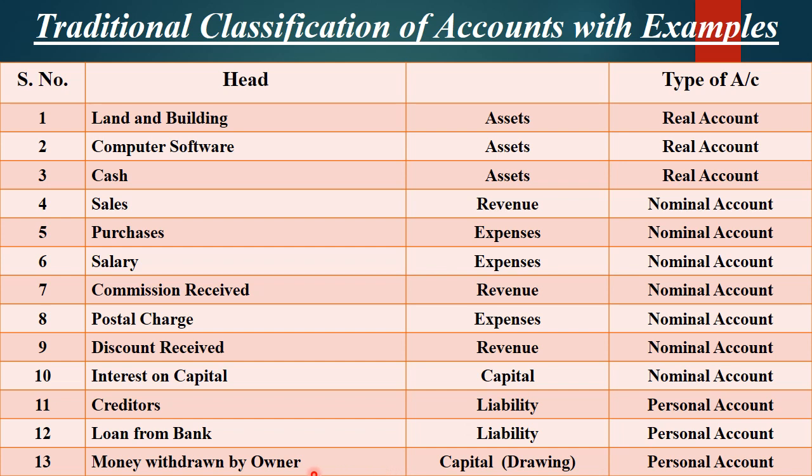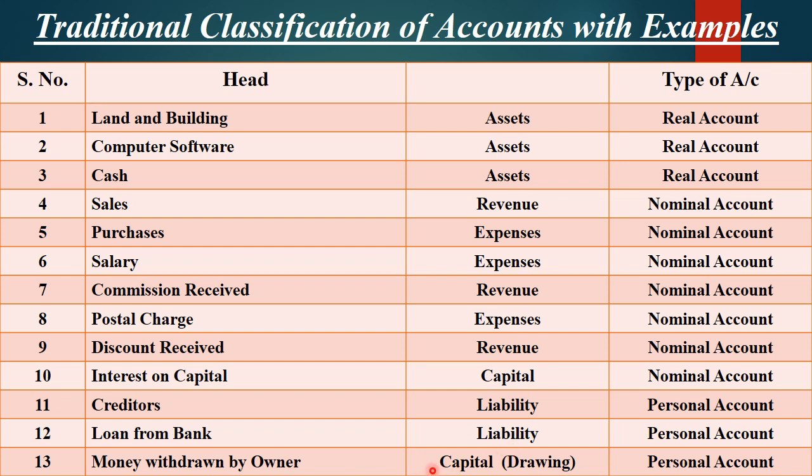Last, when I start a business for some purpose, some purpose means to earn profit. Whatever money I earn in the business, for personal use I withdraw some money. It's called drawing. Whatever money I withdraw from the business is called drawing, and it is reduced from your capital because you brought money as a promoter of the business and withdrew money for your personal use.